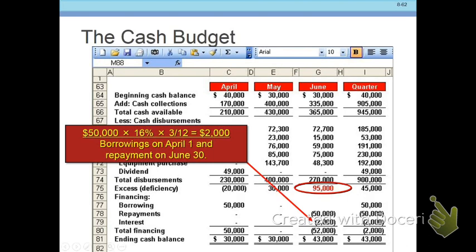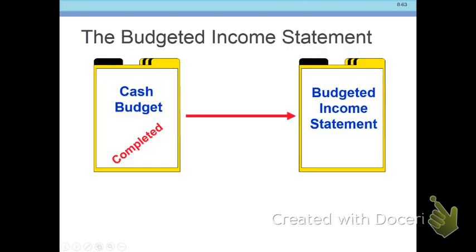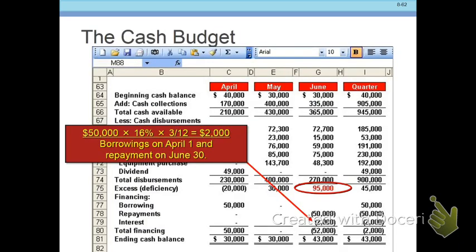And there's June. Oops, sorry about that. There's June. 30 grand, 335. Notice total cash available 335, cash going out's 270. So we have $95,000 in cash. We can now pay off the loan. We're going to pay it off for 50 grand.